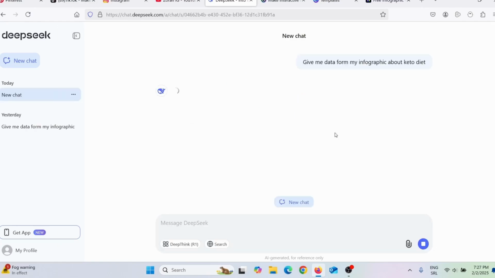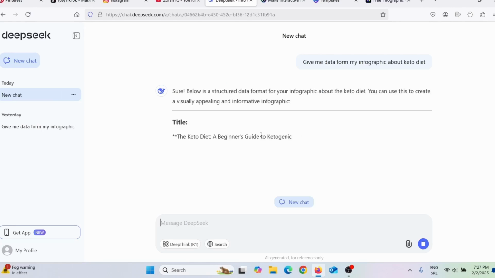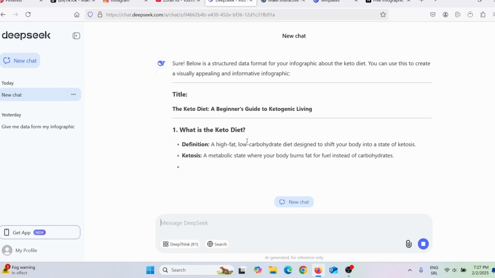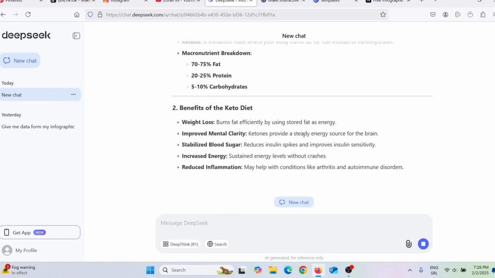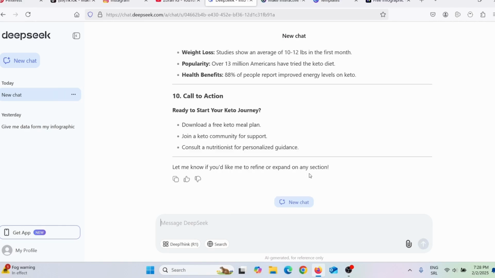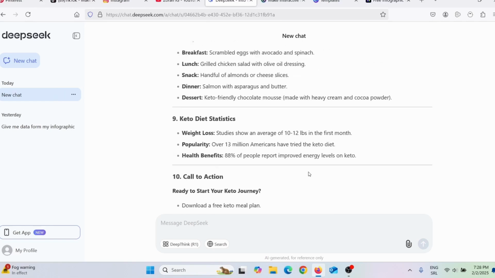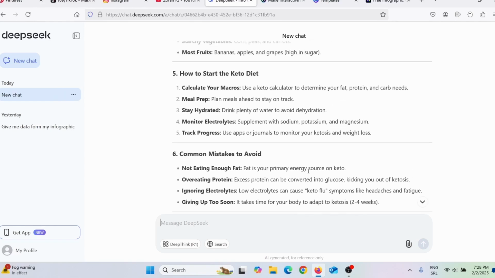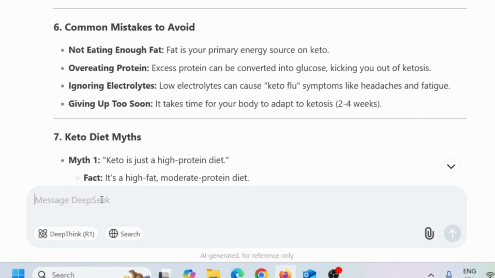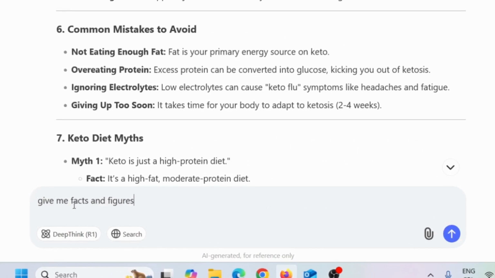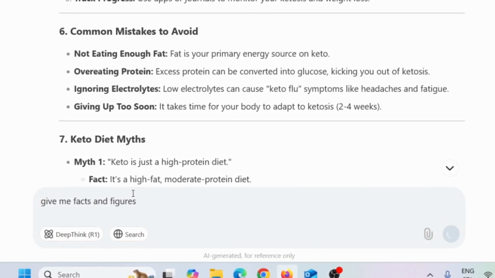And now Deepseek will give me that data. This may take a few seconds. As you can see, it's already giving me some data, some information. Okay, Deepseek finished giving me data and here you can see this is not exactly what I want. So I will give it a new prompt. I will say something like this: give me facts and figures, and then press enter.